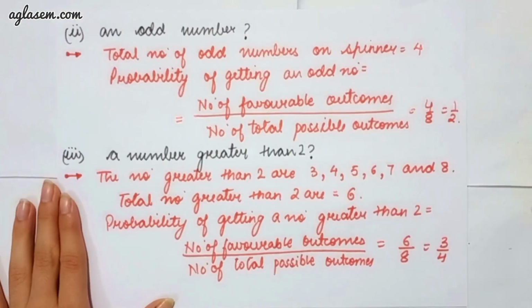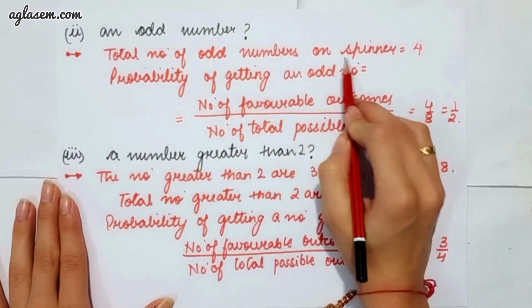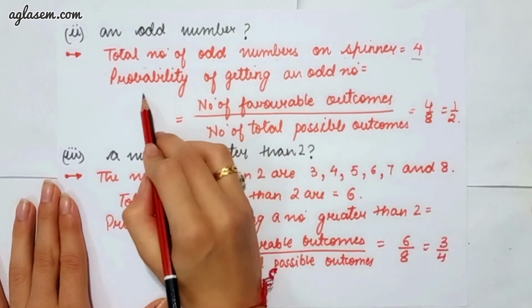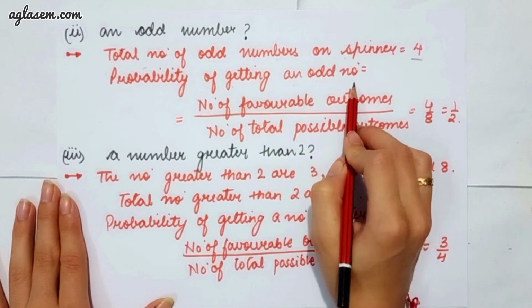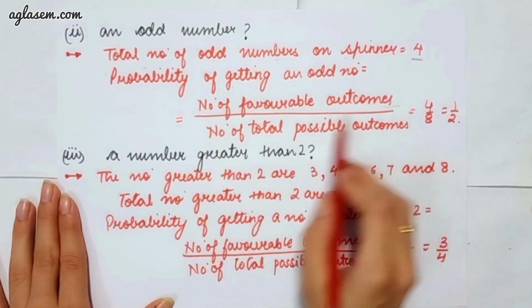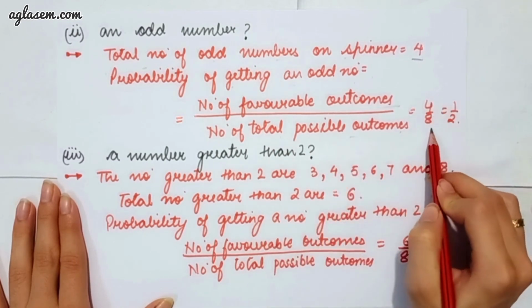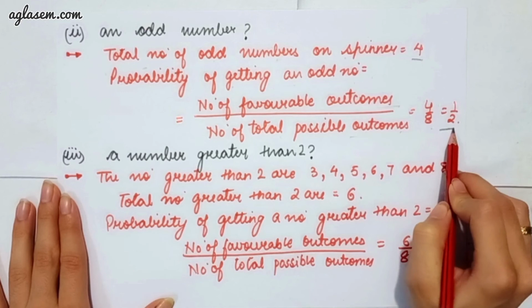Second part says an odd number. So here the total number of odd numbers are 4. That is, the probability of getting an odd number is equal to the number of favorable outcomes divided by the number of total possible outcomes, that is 4 upon 8, which will give you 1 upon 2.